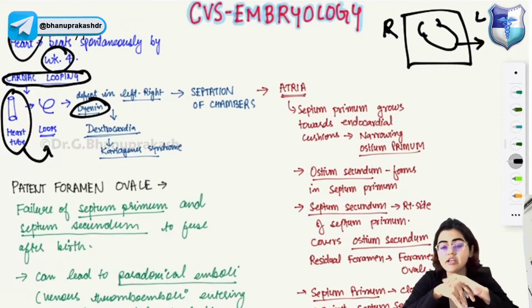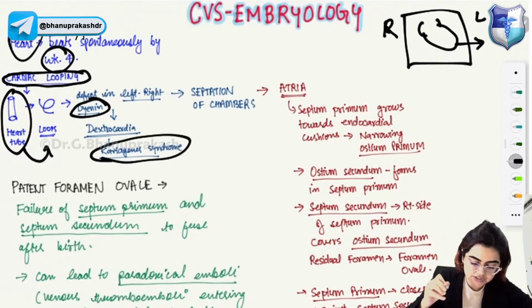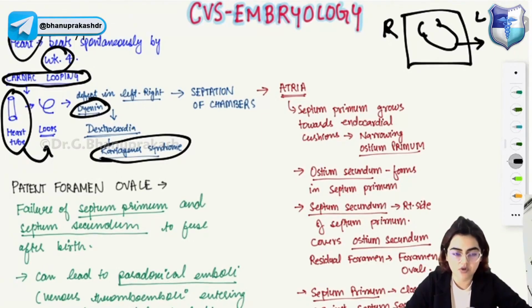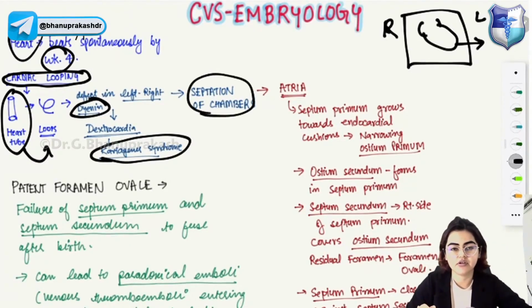Yes, very good, Abhishek. Dextrocardia will happen. Dextrocardia or Kartagener syndrome will happen. Okay, now let's understand what happens after cardiac looping. The chambers formation takes place.